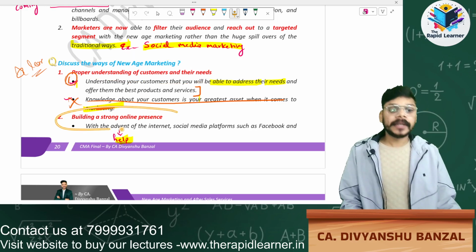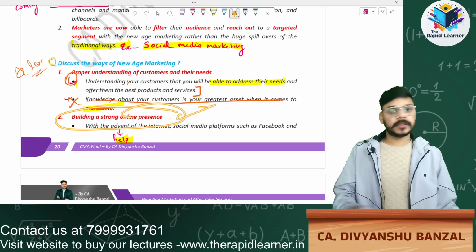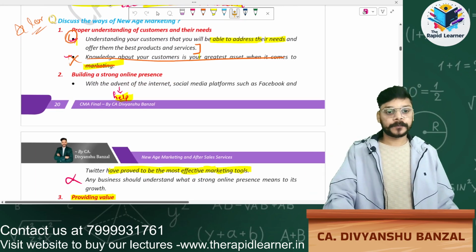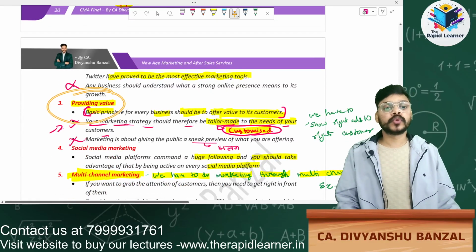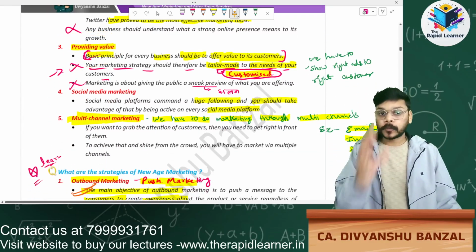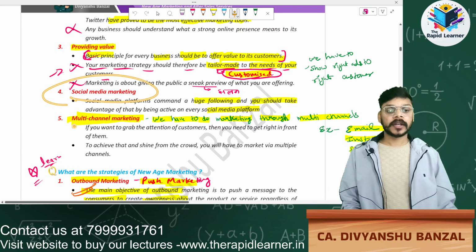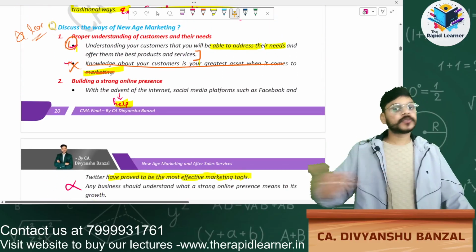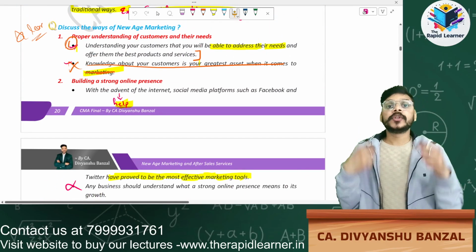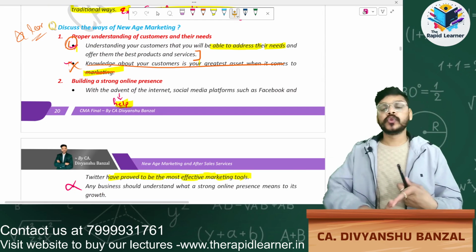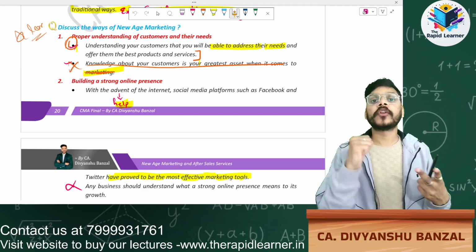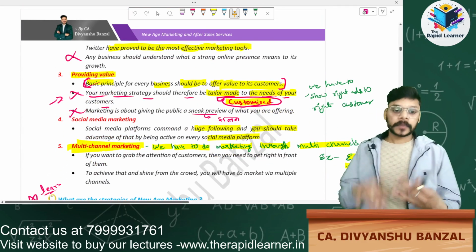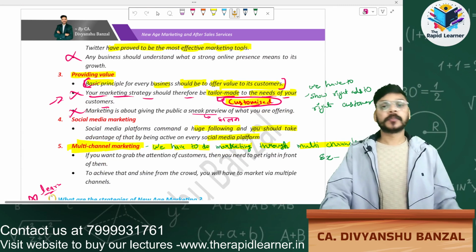Second one is building a strong online presence. Nowadays we should always have online stores. Third one is providing value to customers or providing value to the product. Fourth one is social media marketing. Fifth one is multi-channel marketing. There are 5 ways of new age marketing: first, know your customer; second, build a strong online presence; third, provide value; fourth, social media marketing; fifth, multi-channel marketing.